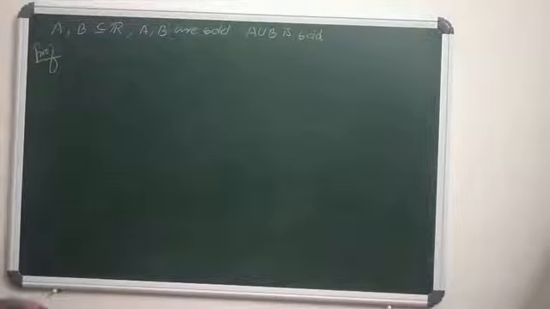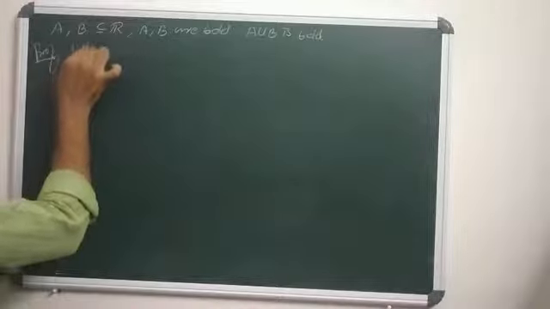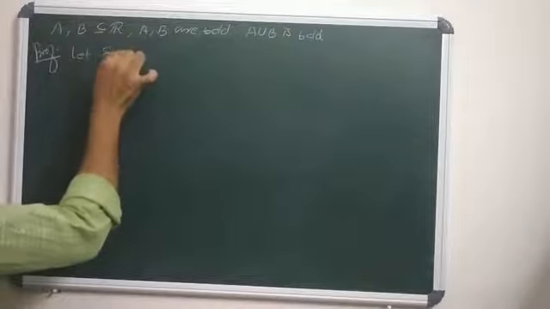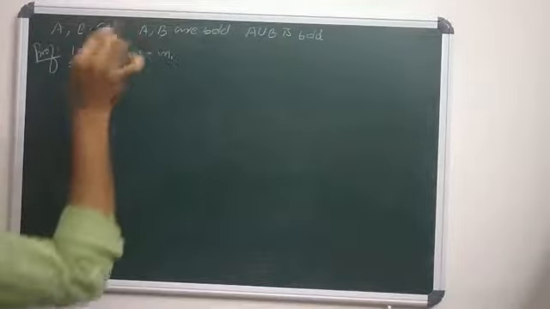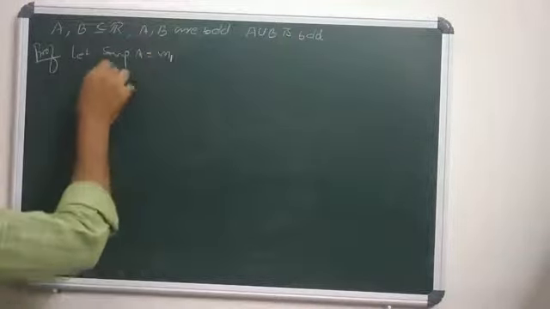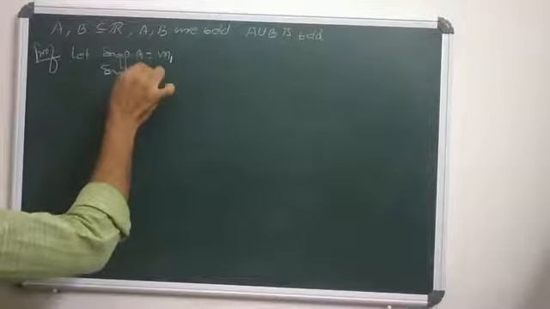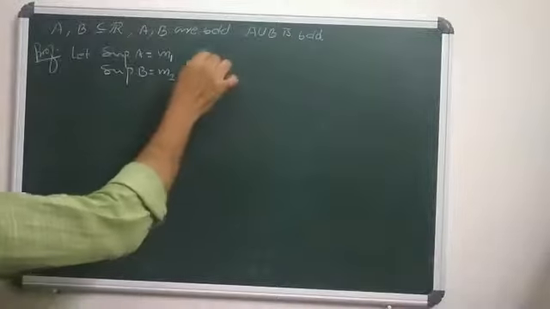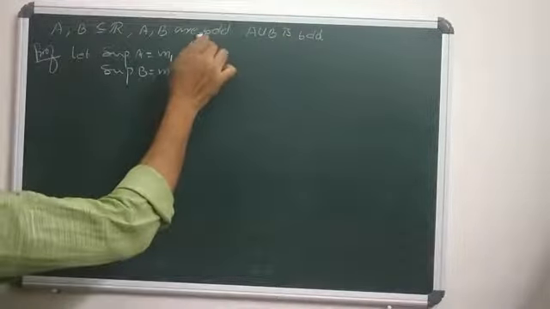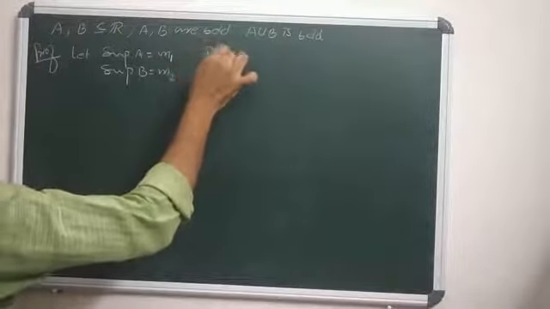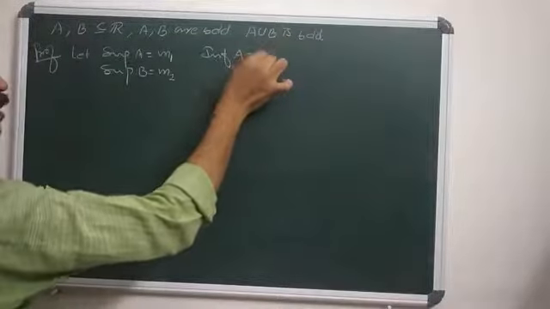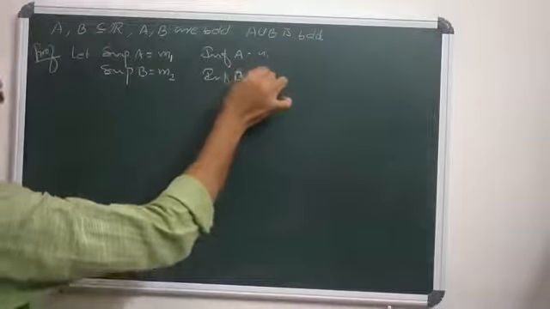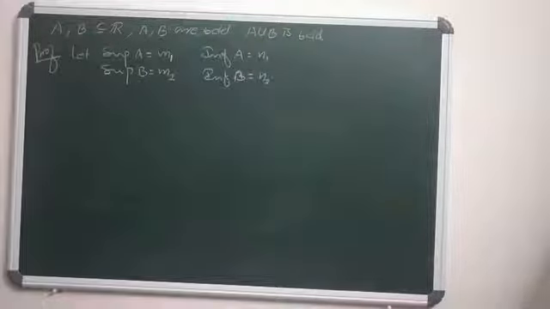So let the supremum of A equal M1, and the supremum of B equal M2. Again, since they are bounded below, their infimums also exist. So let the infimum of A equal N1 and the infimum of B equal N2.